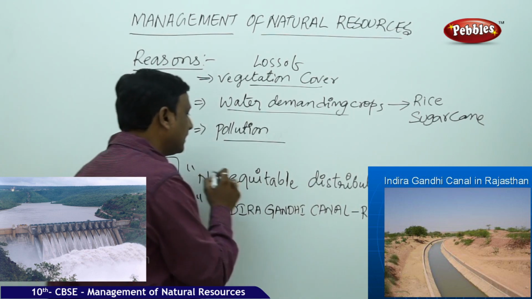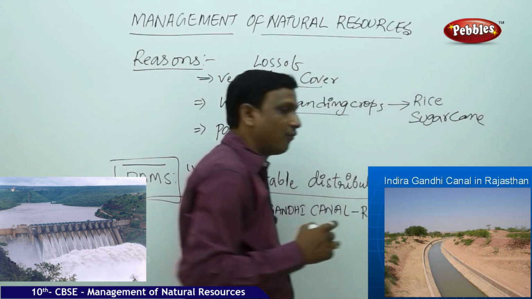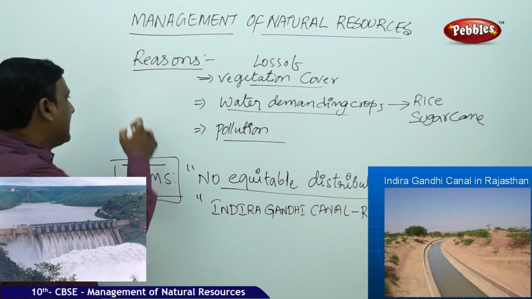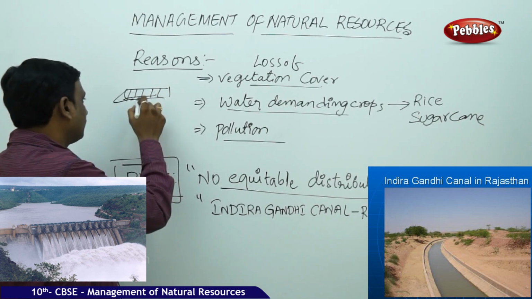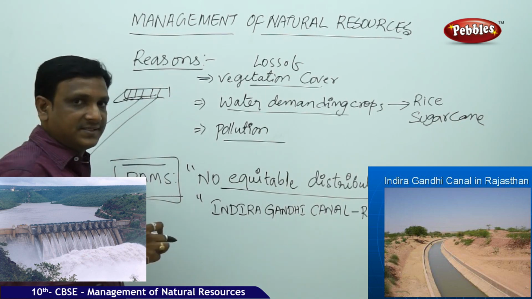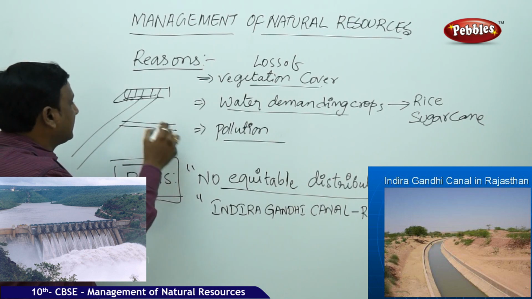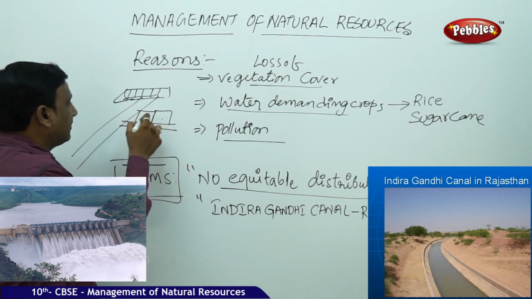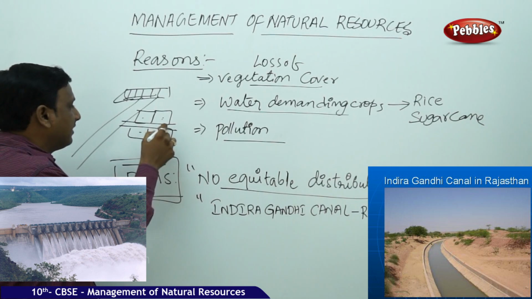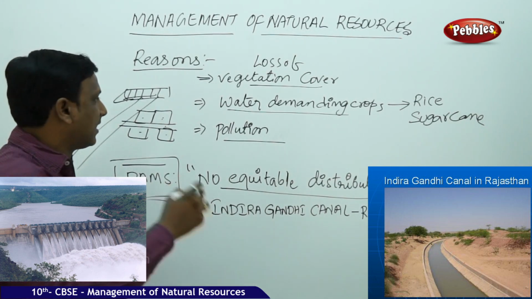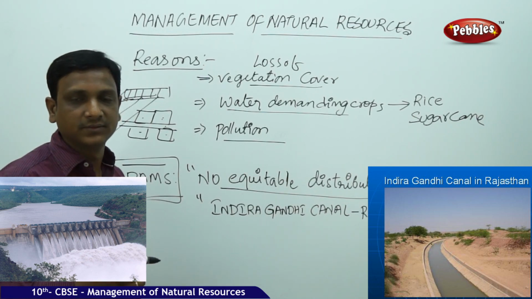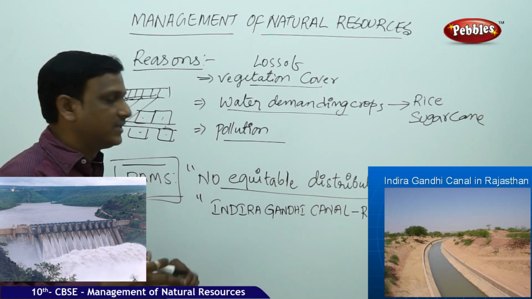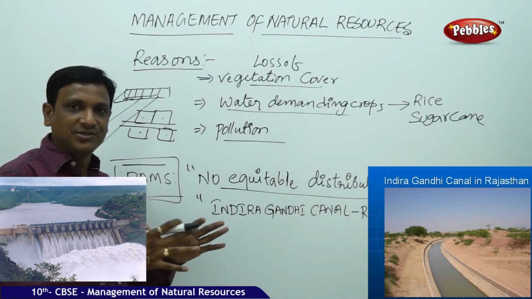One major thing is no equitable distribution of water. A dam is constructed at one place. So the water is channelized. To which areas these channels reach, those crops and those farmers will be happy. They will get the water. But there are some places which are far away from this dam, far away from the canals, they do not get any water. So no equitable distribution. The water is not properly, rationally distributed.